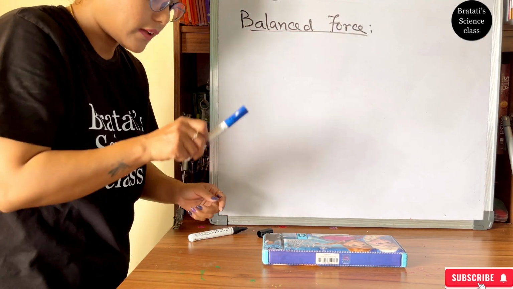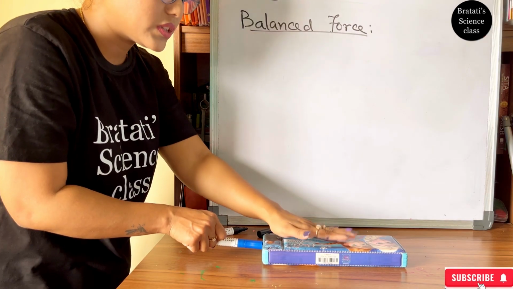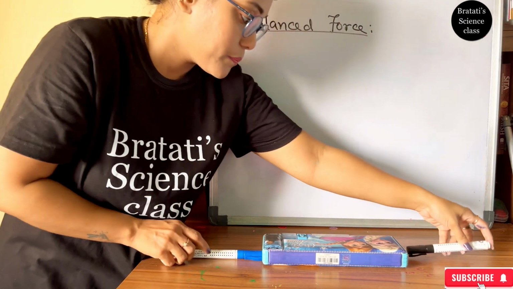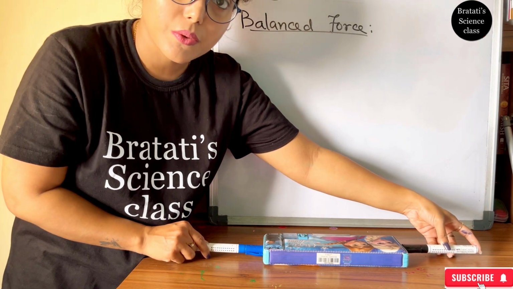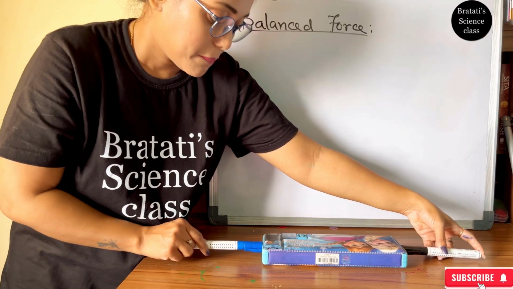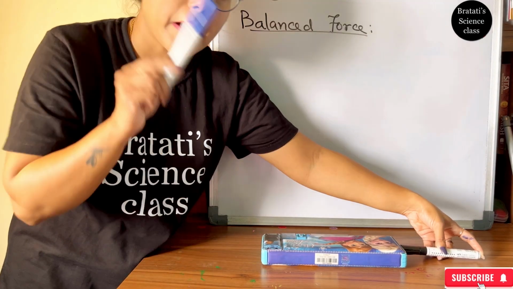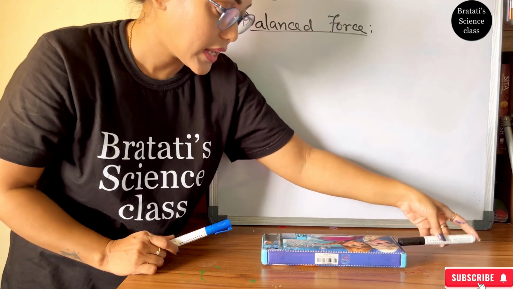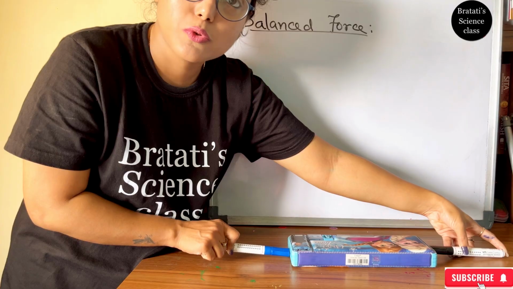Suppose I am applying F1, which is nullified by or equal to the force coming from the opposite side of the box. Suppose this is my F2 and this is my F1. These both are equal and opposite in direction, and that's why this object, the pencil box, is not moving at all. In case my F1 is more than F2, now see, it starts moving.